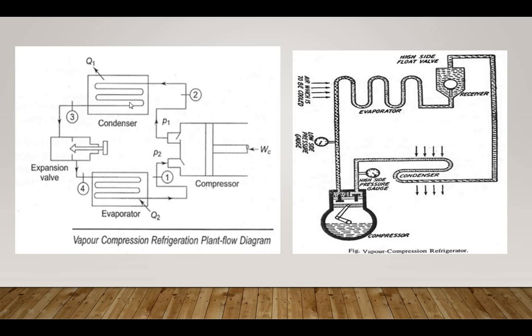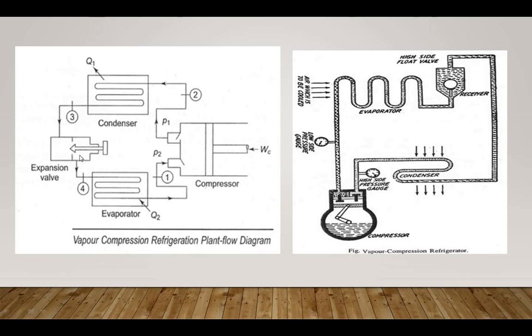In the condenser, the condensation process is carried out, where high pressure refrigerant vapor enters the condenser. There is a cooling medium in the condenser, which absorbs the heat and converts vapor into liquid. What happens in the condenser? The cooling medium absorbs the heat and converts vapor into liquid. That is called condensation.